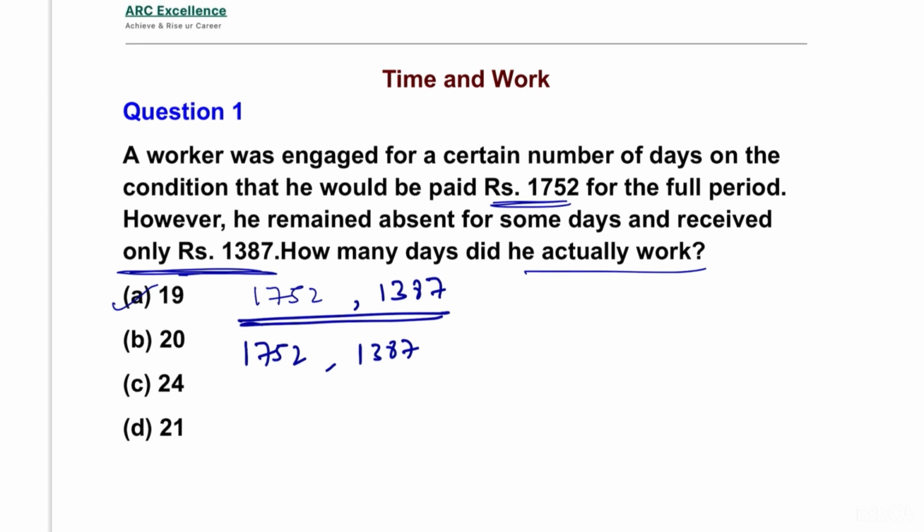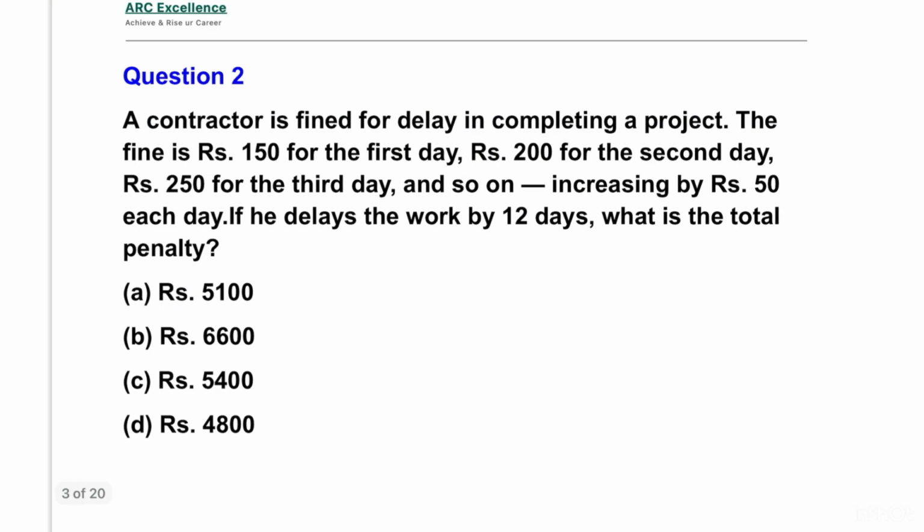Let's move to the next question. A contractor is fined for delay in completing a project. The fine is rupees 150 for the first day, rupees 200 for the second day, 250 for the third day, and so on. It is increasing by 50 each day. If he delays the work for 12 days, what is the total penalty?